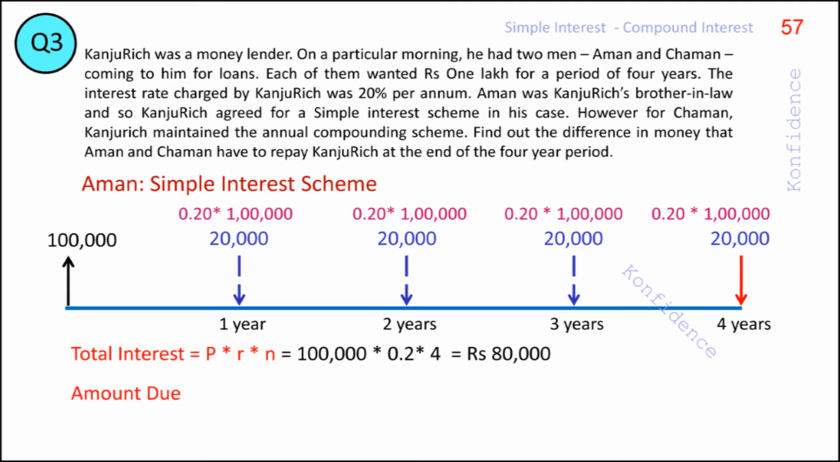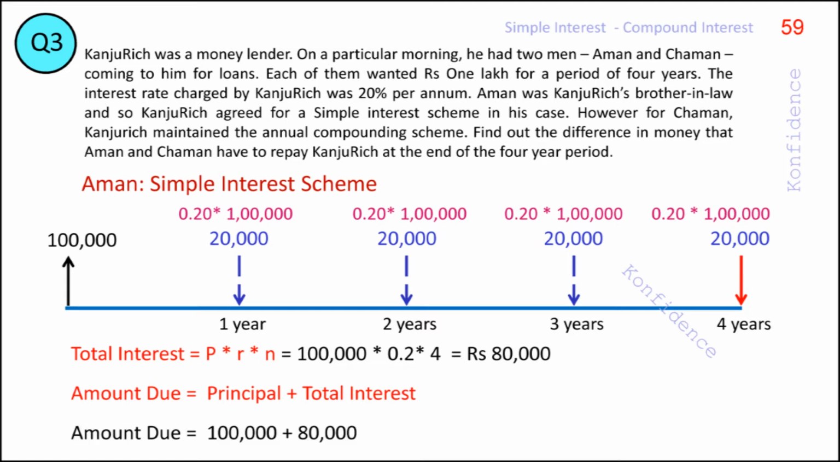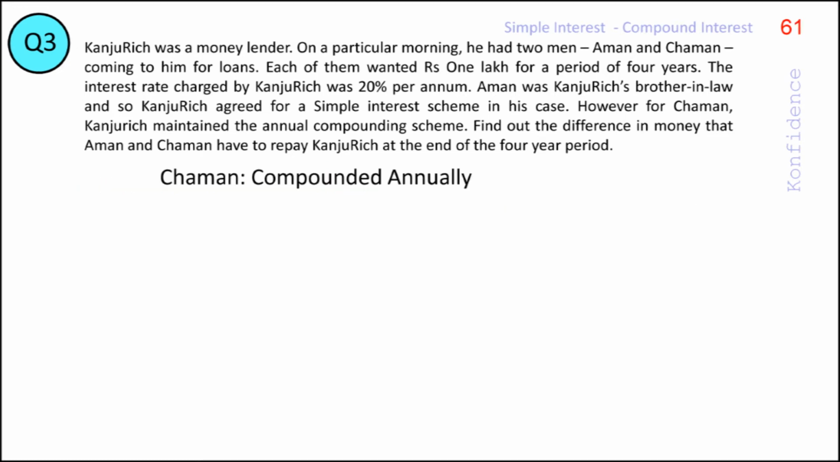And so the amount that Aman has to repay to Kanju Rich at the end of 4 years equals the borrowed amount, which is the principal, plus the total interest, which is 1 lakh plus 80,000 or rupees 1 lakh 80,000. In the case of Chaman, Kanju Rich is following a compound interest scheme with interest compounded annually.